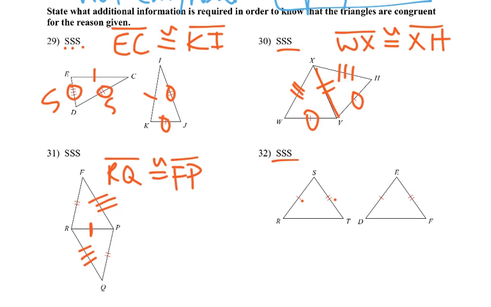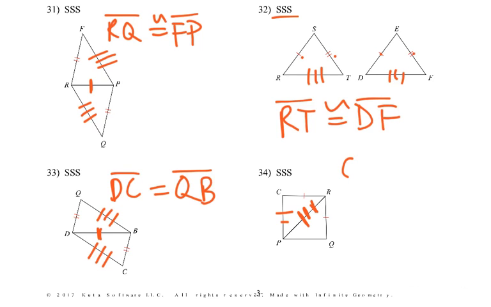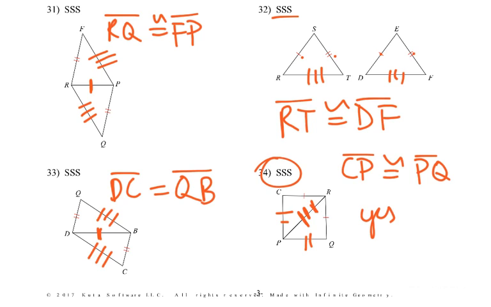Last one, pretty easy. We've got two sides, so we've got to look at that third side. Is RT congruent to DF? If it is, it works. Okay. These last two, notice that we share a side here. So is DC congruent to QB? That's what we'd be looking for. And we share a side here as well. So is CP congruent to PQ? Okay, if that's true, then yes, we could say by side, side, side that these are congruent.